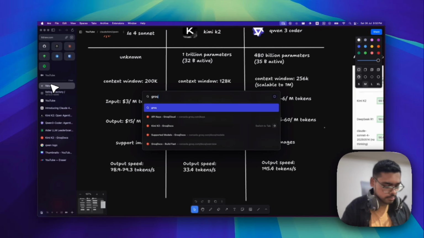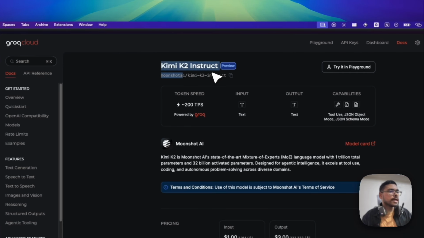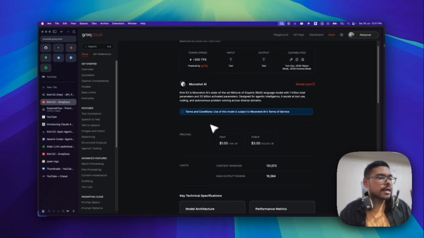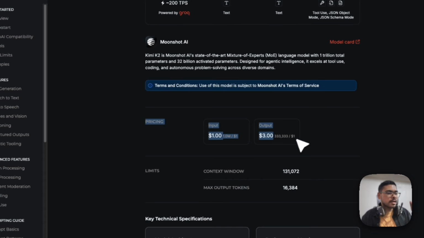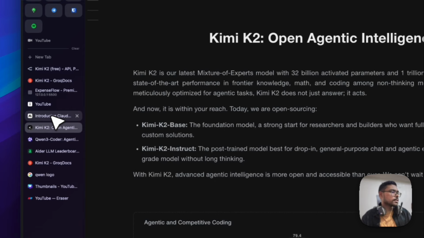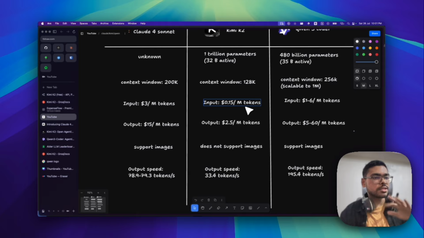Groq Cloud has Kimi K2. This is Groq Cloud, the Kimi K2 Instruct. You can see the speed is around 200 tokens per second. You can compare the speed, it's so fast that you can just prompt and it will do the changes. Both Kimi K2 and Qwen3 Coder are good at agentic coding, agentic tasks, and every agentic thing. The pricing is a little bit changed here from the official ones, because it's super fast.